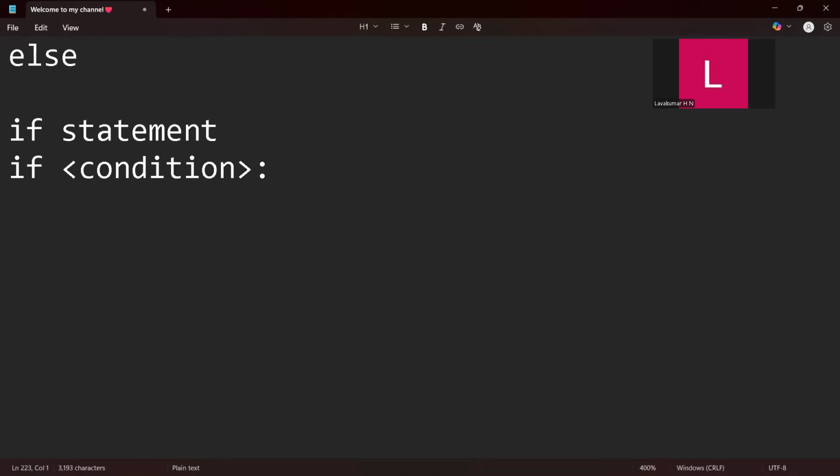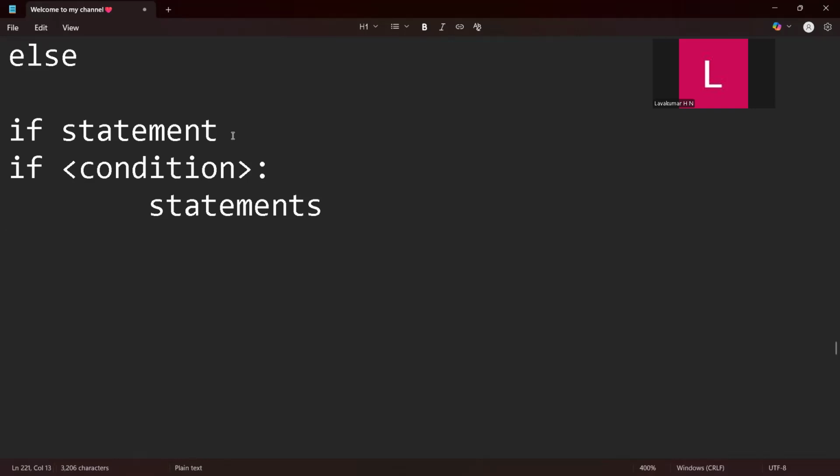Remember, guys, indentation is very important in Python. If you use a tab, use the tab throughout the entire program. If you miss this, you will face an indentation error. After this you will have some statements, and they will get executed. This is how an if statement looks.